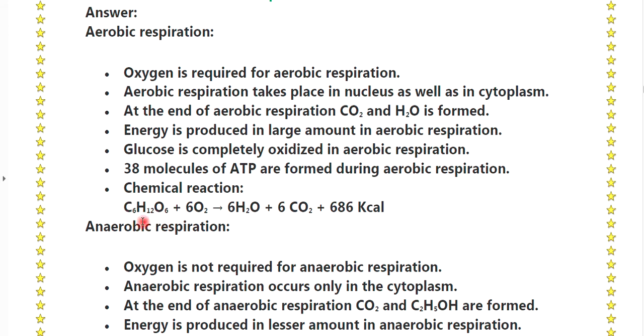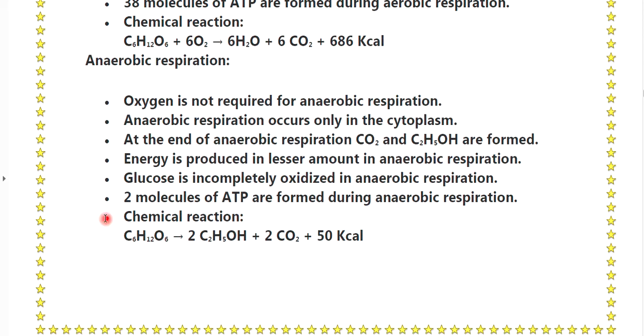Chemical reaction: C6H12O6 plus 6O2 gives rise to 6H2O plus 6CO2 plus 686 kilocalories. Anaerobic respiration: oxygen is not required for anaerobic respiration. Anaerobic respiration occurs only in the cytoplasm. At the end of anaerobic respiration, CO2 and C2H5OH are formed. Energy is produced in a lesser amount in anaerobic respiration. Glucose is incompletely oxidized in anaerobic respiration. 2 molecules of ATP are formed during anaerobic respiration.